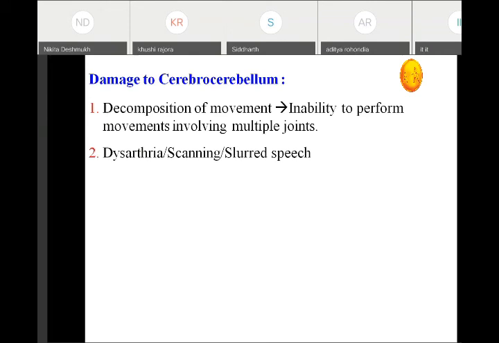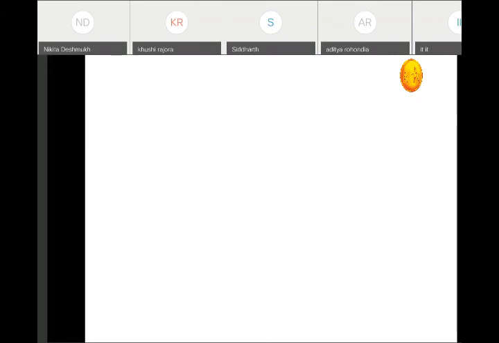Then dysarthria, that is improper coordination of the speech muscles. So there is dysarthria, scanning, slurred type of speech. We cannot understand what the person is talking, just like infants of 1 or 2 or 3 years, they talk la la la. Or a drunken person, how does he talk? We cannot understand. In the same way, the speech will be present. Then asthenia, that is weakness of the muscle due to hypotonia.